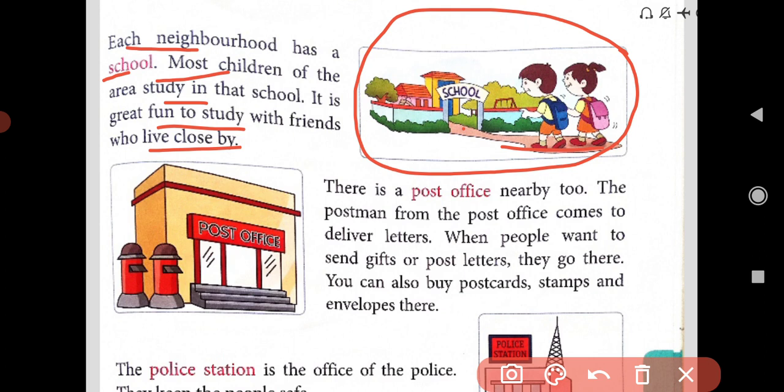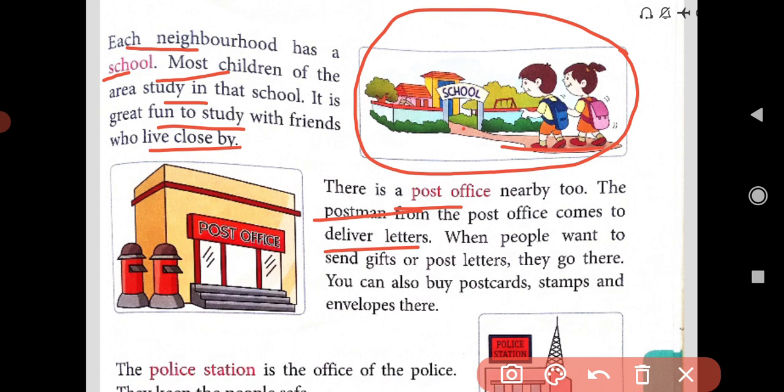There is a post office nearby too, and see, in the market in our neighborhood area there is the post office. The postman from the post office comes to deliver letters, and in the post office there is a postman. He comes to deliver letters.